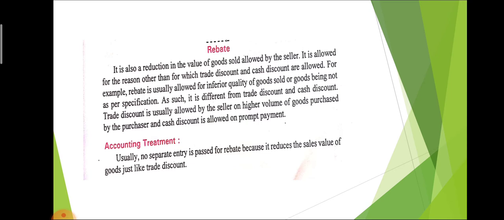Rebate is also one type of deduction in the value of the price. So what is the basic difference between rebate and discount? If any person purchases goods at a lower rate or the seller provides some deduction, that is called discount. But if the customer purchases the goods on credit and he pays the amount before its due date, at that time he achieves rebate.